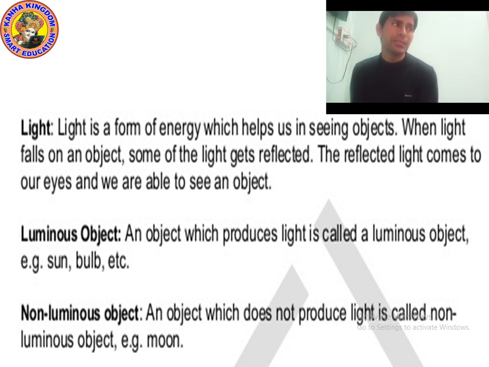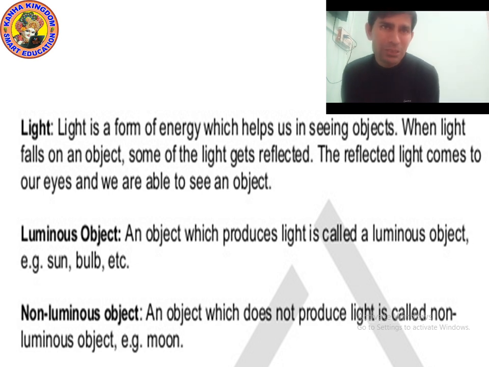The ozone layer does not allow the ultraviolet rays to enter, so it protects us from the ultraviolet rays which come from sunlight.